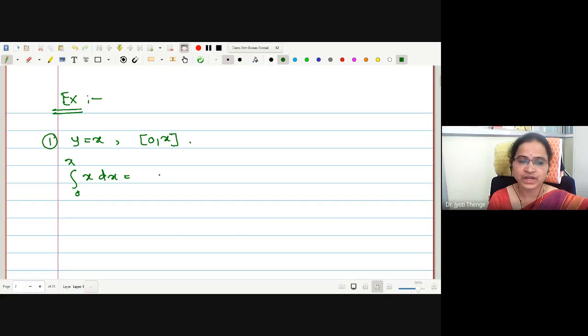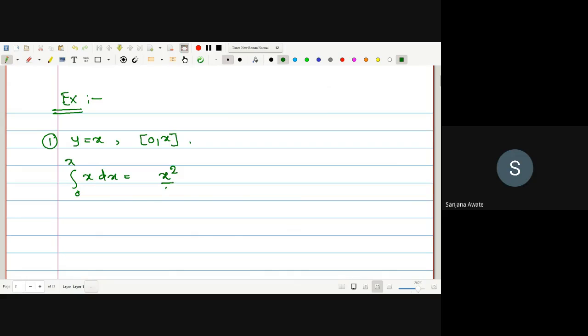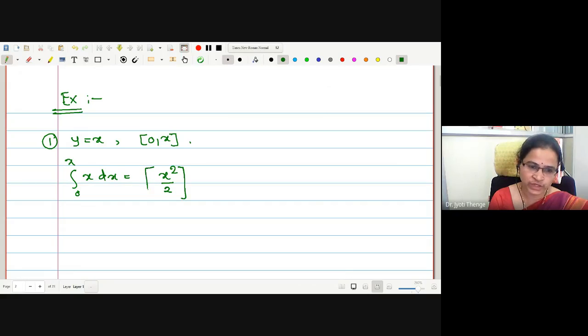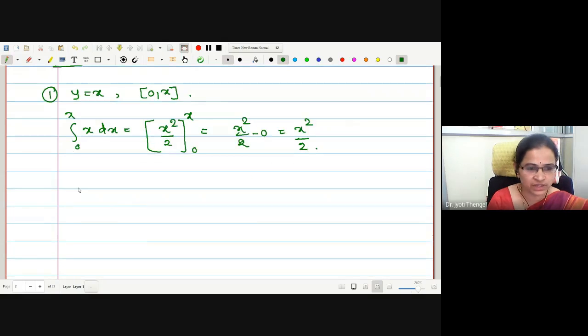Integration is x square by 2. If I put the limits of 0 to x, how much is the value? This is x square by 2 minus 0. That is x square by 2. Now let us check graphically whether it is exactly giving us x square by 2 or not.